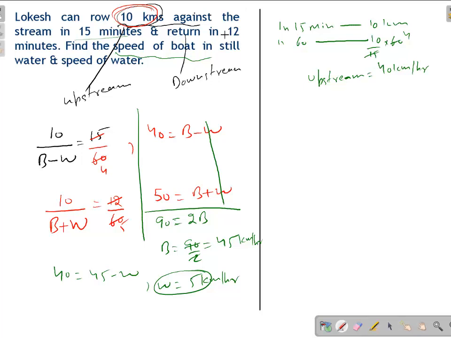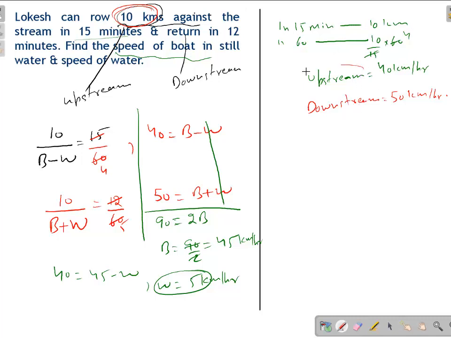Same logic for the return in 12 minutes. In 12 minutes, 10 km. In 60 minutes, what will be the downstream speed, students? By applying the same logic, downstream will be 50 km per hour. In 12 minutes it is 10 km, so in 60 minutes it will be 50 km.